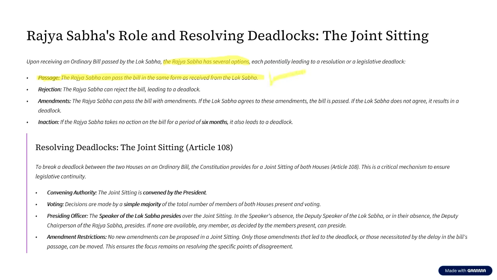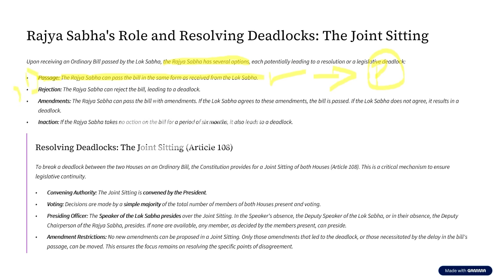And when it is passed in both the houses, then it goes to the President of India. Why does it go to the President of India? Because only if the President of India gives his or her assent is this bill going to become an act. So this is the first option that Rajya Sabha has.